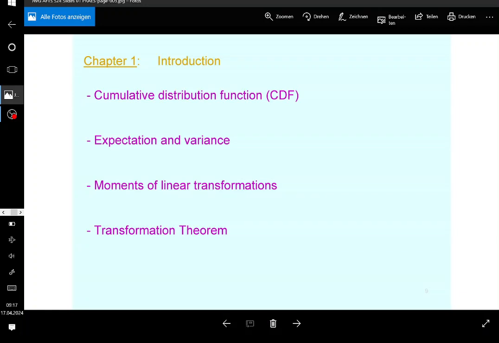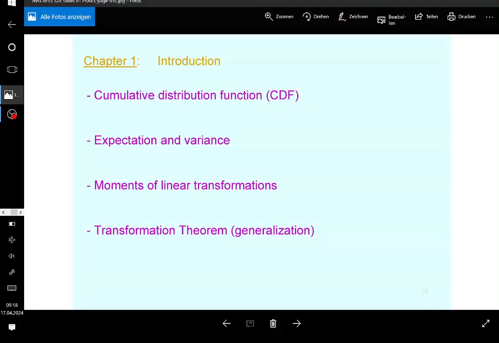And then today I'm going to generalize that concept by looking at the so-called transformation theorem, which is basically a general transformation of a random variable. So not just the linear, but that incorporates also the linear transformation, and any other transformation. Not any other, to be precise, but let's say the most common ones are going to be captured by that. So maybe you never heard of that. That's going to be something new, but it's not difficult to understand. Therefore, I was including it as well.